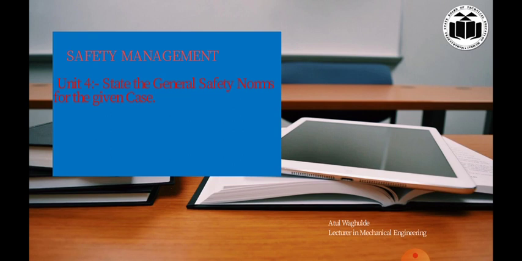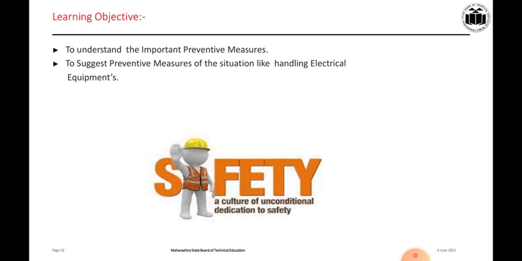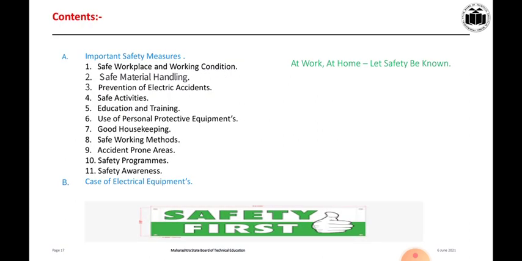Today we are going to study the importance of preventive measures, preventive measures for situations like handling electrical equipment, and safety measures such as safe workplace and working conditions, safe material handling, prevention of electrical accidents, safe activities, education and training, use of personal protective equipment, good housekeeping, safe working method, accident prone areas, safety programs, and safety awareness. So these are the topics we will have to cover.